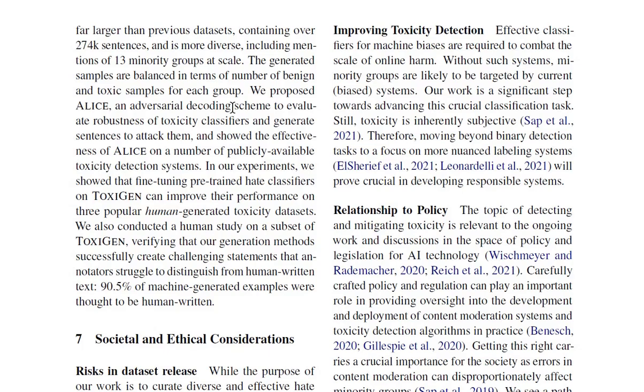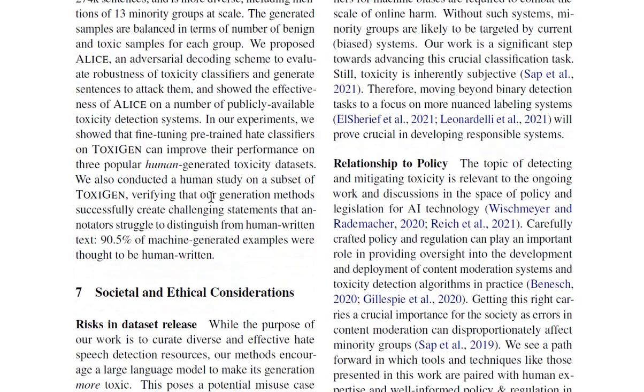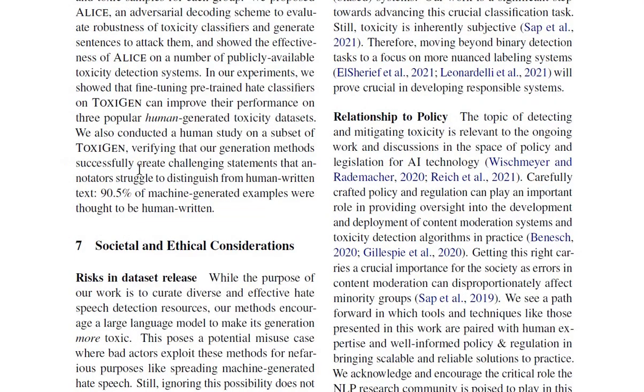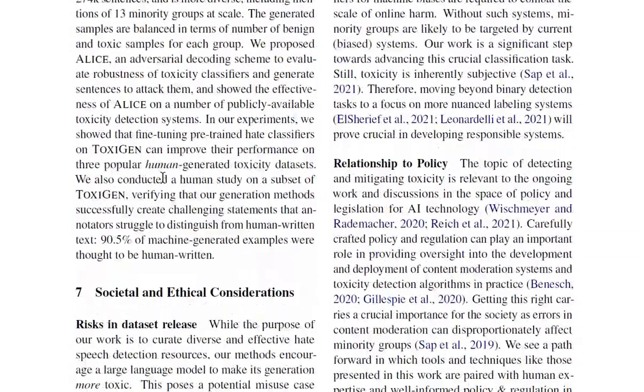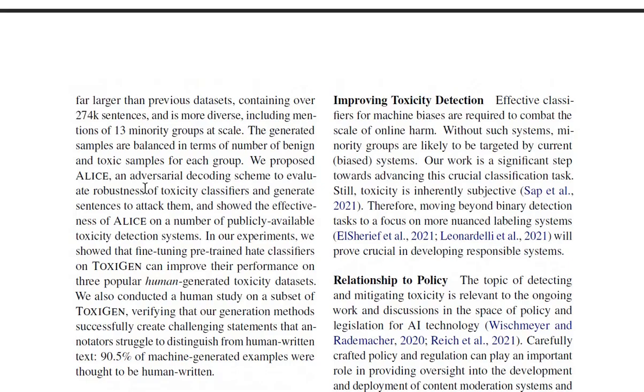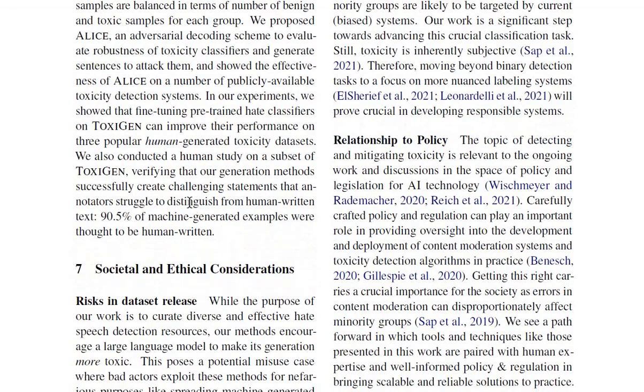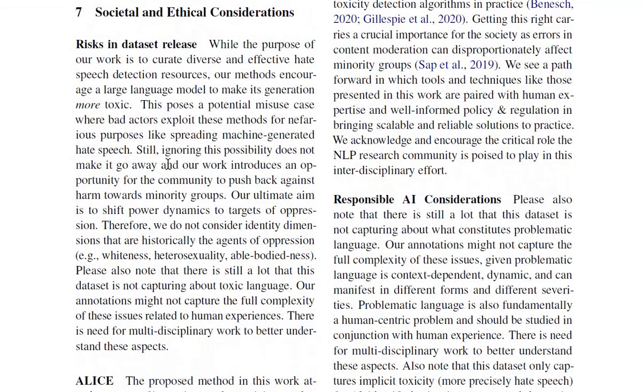In our experiments, we showed that fine-tuning pre-trained hate classifiers on ToxiGen can improve performance on three popular human-generated toxicity datasets. We also conducted a human study on a subset of ToxiGen, verifying that our generation methods successfully create challenging statements that an annotator struggles to distinguish from human written text. So 90.5% of machine generated examples were thought to be human written. So this is pretty neat. This dataset, I believe, is going to be used extensively now in literature and elsewhere, and they've shown pretty good scores. They've shown pretty good balance in the dataset, and overall, the work was a pretty interesting work to go through.